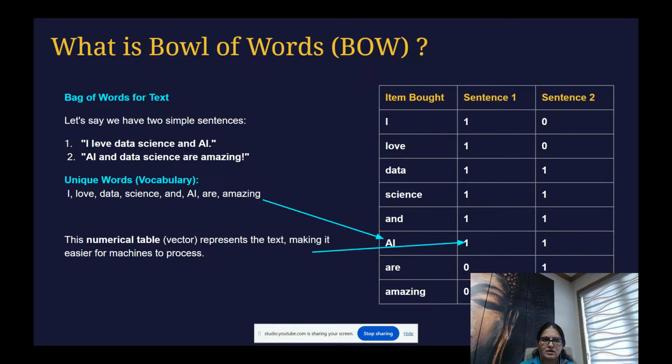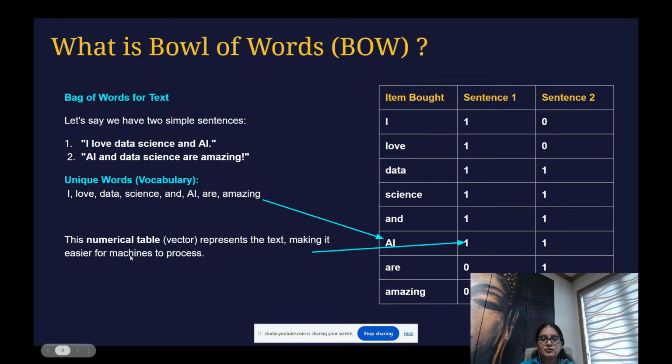I love. So this is a unique word because I love does not exist in your sentence one. And then data science. Data science exists in both, so we will pick up this one, or you can assume any one out of it. And then we have a and is here, and is here, but I will write it down one time because our goal is to just pick up the unique vocabulary from your sentences. And then we have AI are amazing.